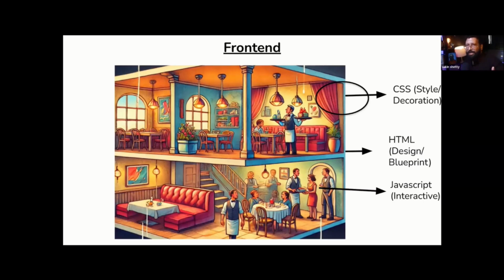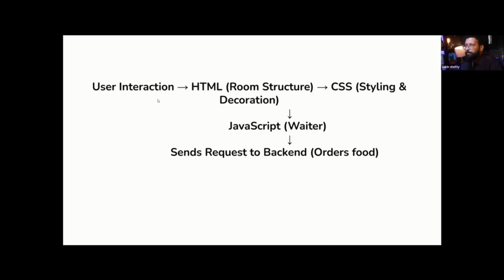In the website, what do you do? You give a prompt, like in a Midjourney-like app, what you saw previously. You give a prompt. That is the interactive part. That is JavaScript. Okay, is it clear? Front end, are you clear? Simple user interaction: HTML is the room structure, CSS is the styling and decoration, JavaScript is you talking to the waiter, who sends the request to the backend. Now it goes to the backend.